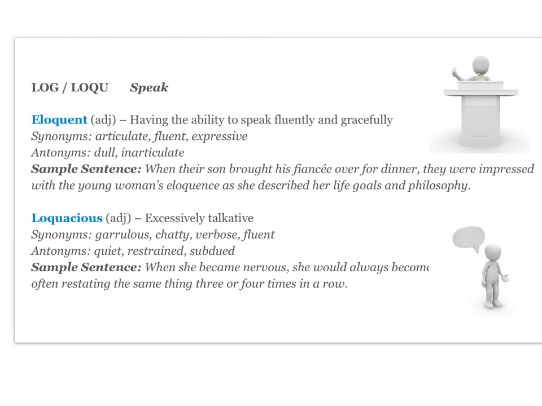And your first word is eloquent. It's an adjective, and it means having the ability to speak fluently and gracefully. Hopefully this person over here giving a speech is an eloquent speaker, because that would make people want to listen to him or her. Your synonyms are articulate, fluent, and expressive. Your antonyms are dull and inarticulate.